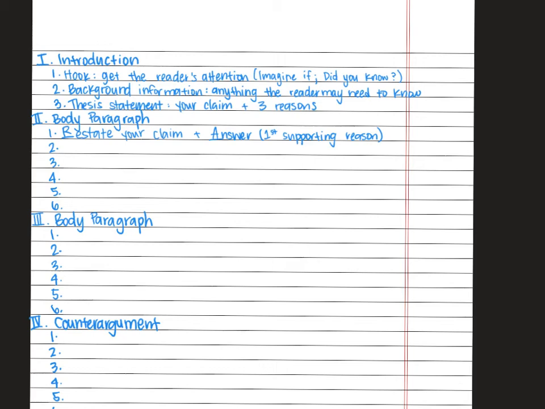The next section is the C for RACE, which is cite evidence. This you're going to need to use the documents, which I'll show you how to access in another video, on Google Classroom. First piece of evidence, make sure you're citing it correctly. Then you need to explain that evidence. How does it support your thesis statement? How does it show that mercy killing should or should not be justified?